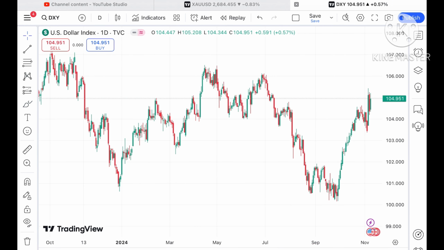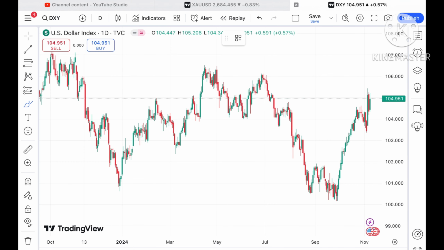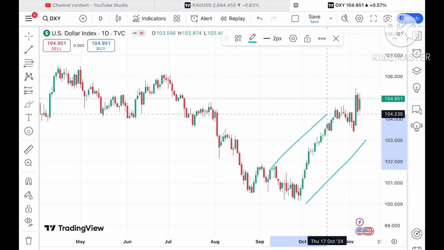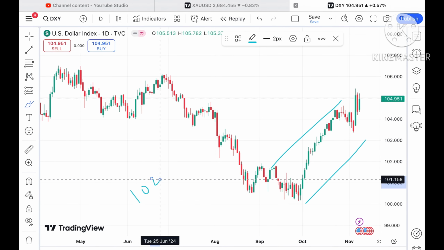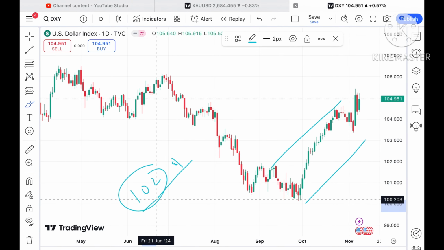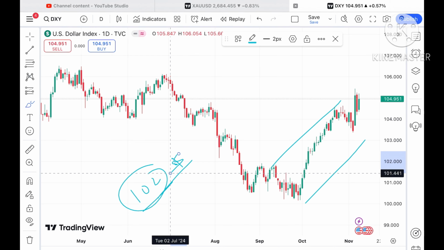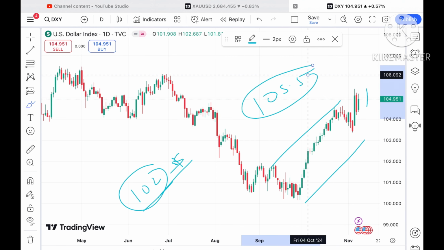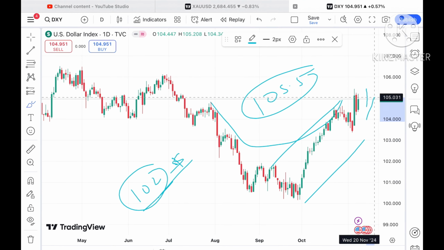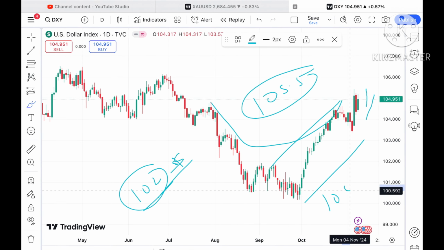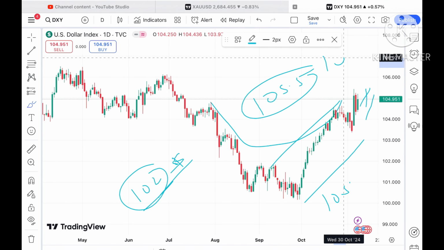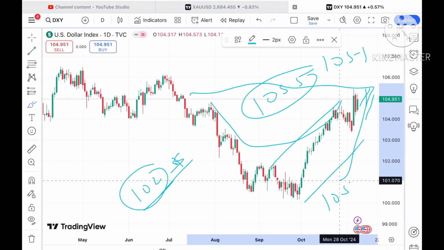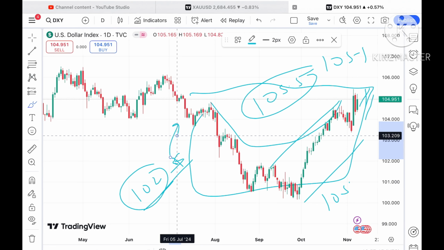Now look at the dollar index. I've clearly explained to you that there is continuous upside movement, and I've told you that 102 is a strong level. Once the price started going above this level, we saw further upside, and you have seen it has already touched a level of $105.5. If the price keeps moving above this level, we can see further upside towards 105.1, and from there towards 105.5, and once it starts sustaining above this level, we can see further upside movement.